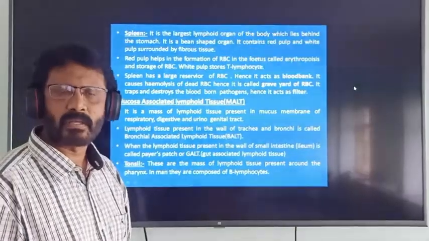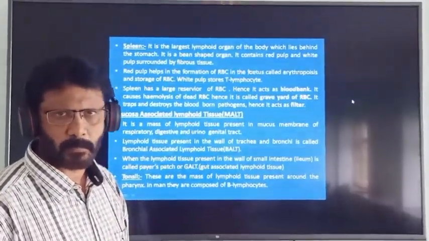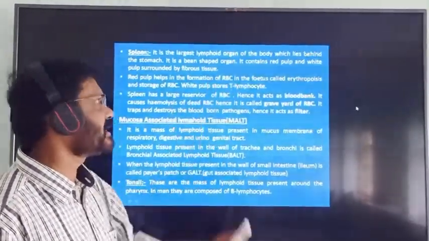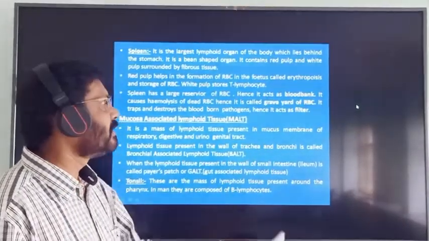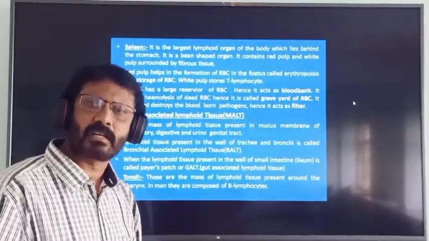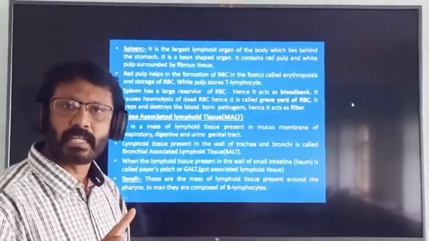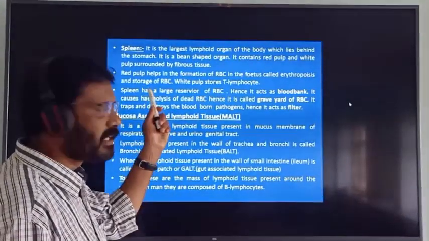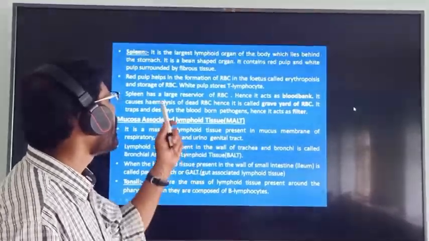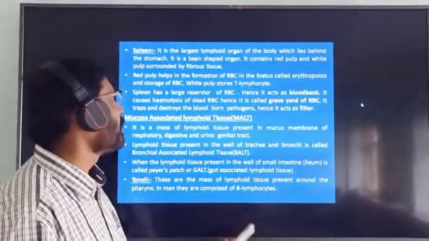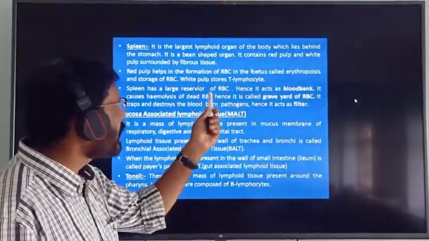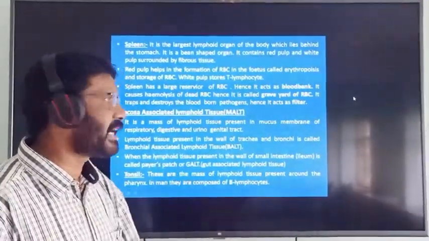So what is the function of red pulp and white pulp? Red pulp helps in the formation of RBC in the fetus. That is called erythropoiesis. It is the process of formation of RBC, and storage of RBC. Red pulp helps in the storage of RBC. White pulp helps in the storage of T lymphocytes. White pulp stores T lymphocytes.